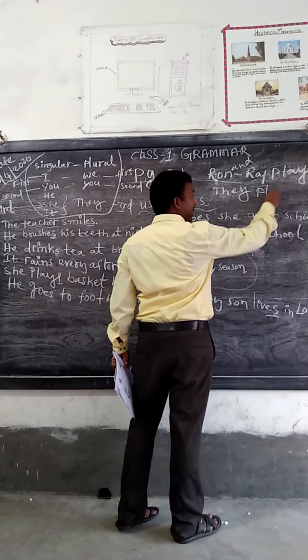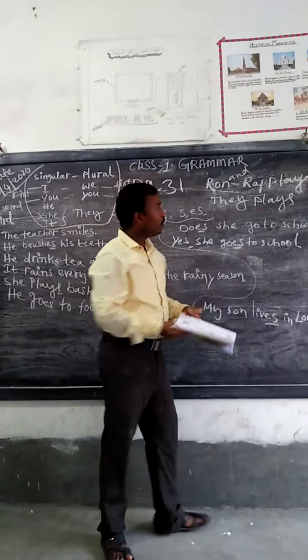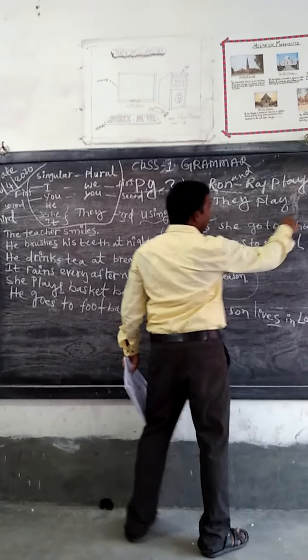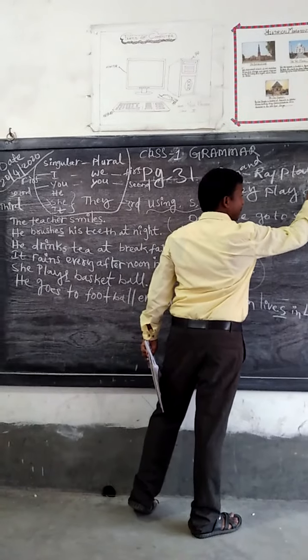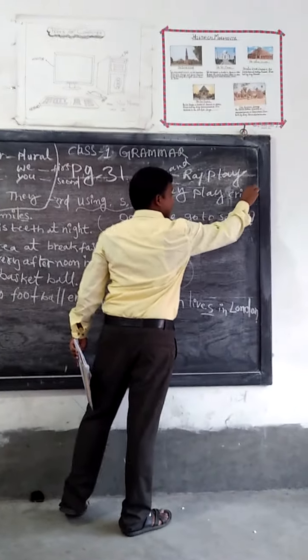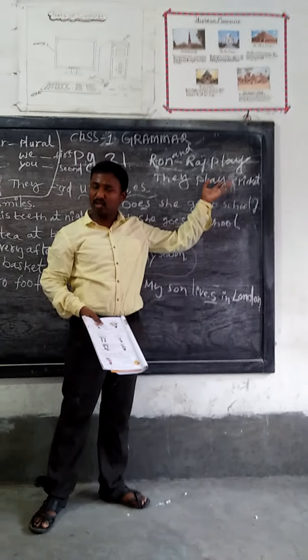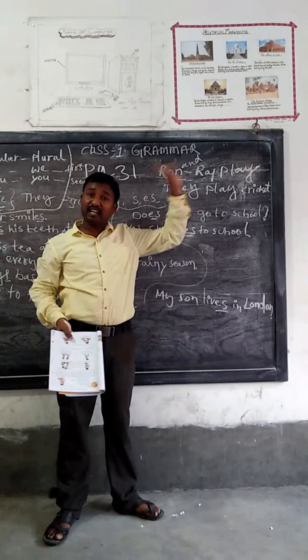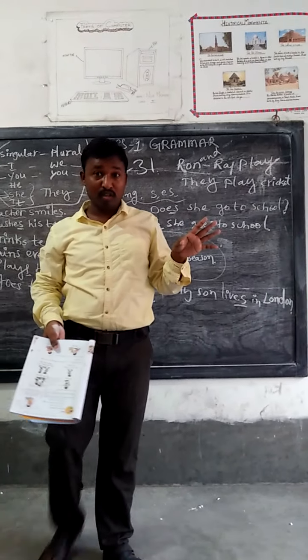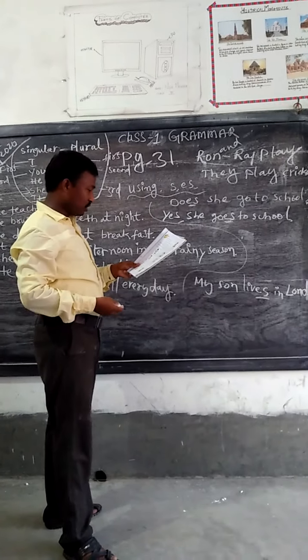See where "they" will come. For example, if you write this, the word "they" will come. Only "play" they have given. So they play cricket. Here there is no "is", no "are". Only "they play cricket". Not "they plays", not "they are playing cricket".